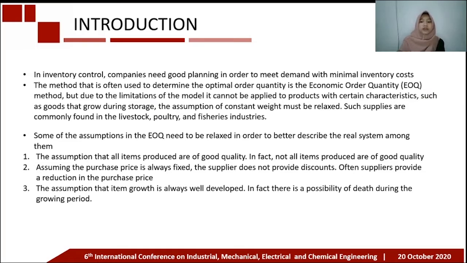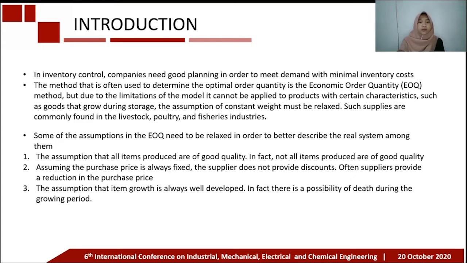Introduction. In inventory control, companies need good planning in order to meet demand with minimal inventory cost. The method that is often used to determine the optimal order quantity is the economic order quantity method. But due to the limitation of the model, it cannot be applied to products with certain characteristics, such as goods that grow during storage. The assumption of constant weight must be relaxed. Such supplies are commonly found in the livestock, poultry, and fisheries industry.